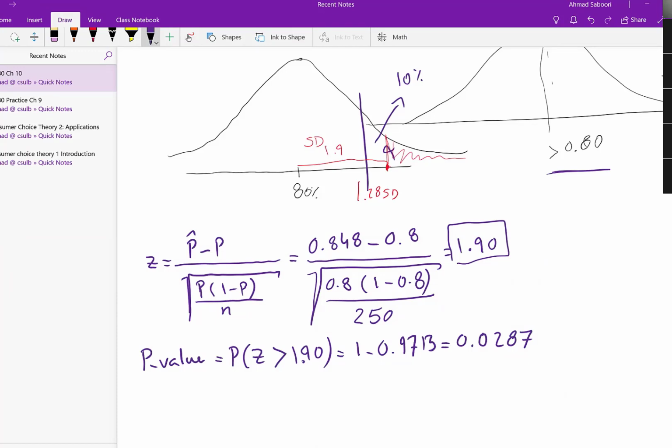Right, so essentially we can conclude that yes, that claim is true based on our sample, and the chance that we are wrong with our conclusion, so the chance of a type 1 error, is how much? It's 2.87%, right? The value here, that's the chance that we are wrong, because that's our p-value, right? So 2.87%. Is that clear? Okay,